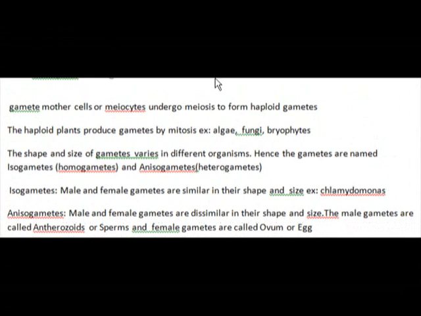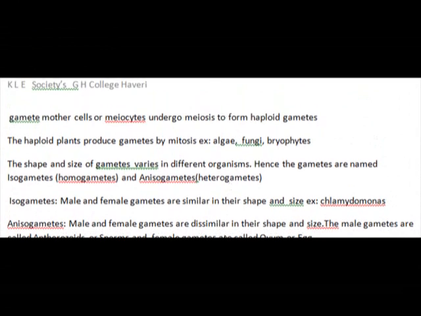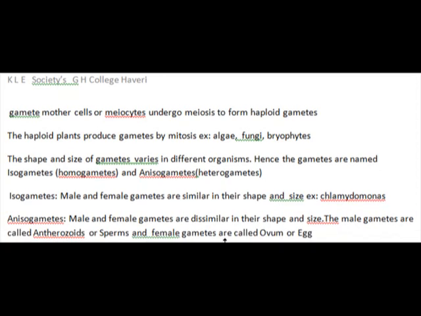Isogametes are also called homogametes. These are the gametes where male and female gametes are exactly similar in shape and size, and it is very common in algae. Example is Chlamydomonas. And anisogametes are also called heterogametes. Here male and female gametes are dissimilar in shape and size. The male gametes are usually called antherozoids or sperms, and female gametes are called ova or eggs. Isogametes are commonly called homogametes. Anisogametes are very common in higher organisms.